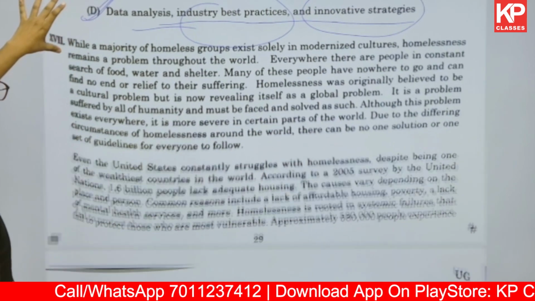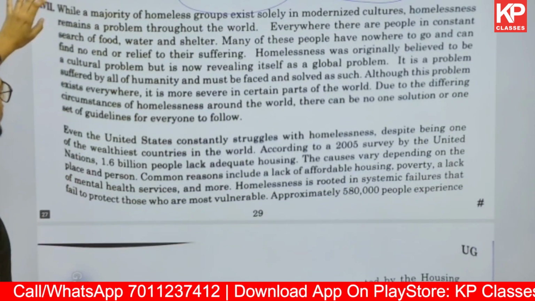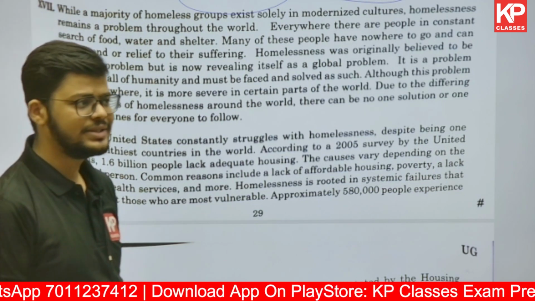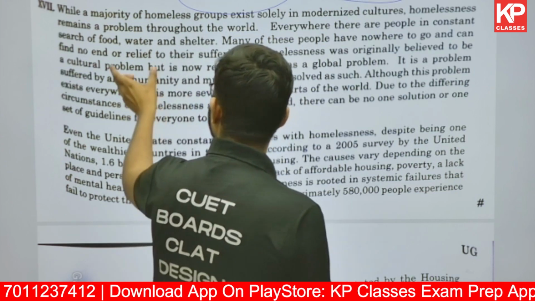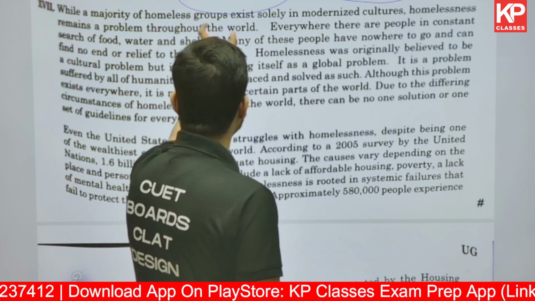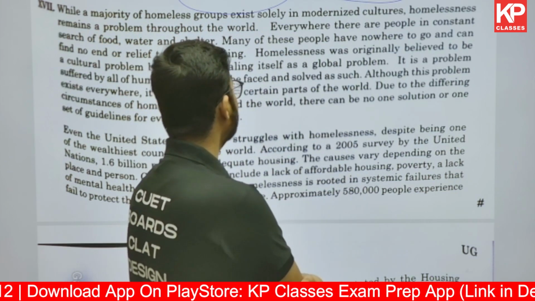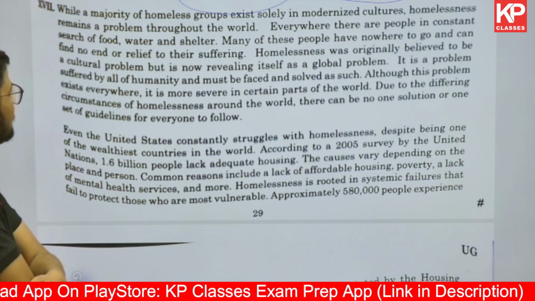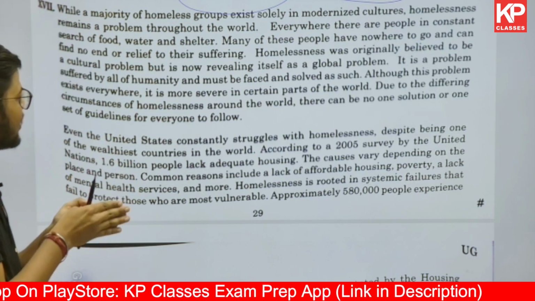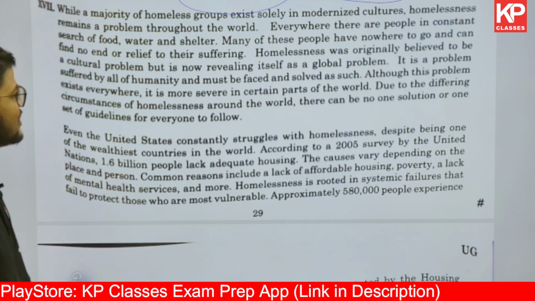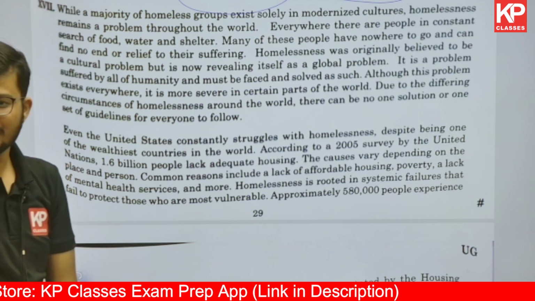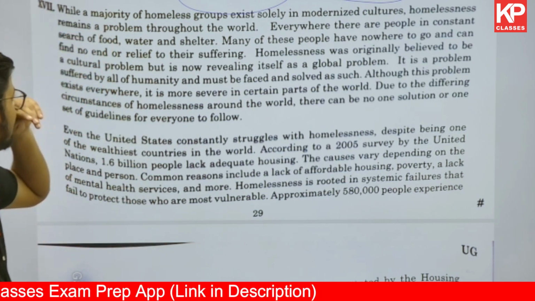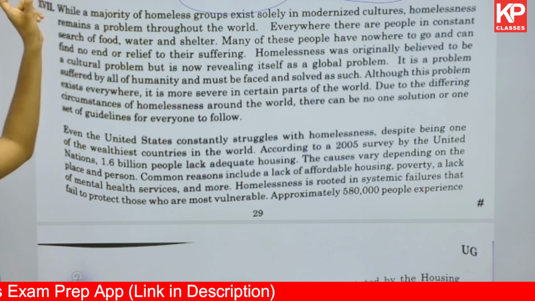Then moving ahead, this second passage in the logical reasoning section is given. It says that while a majority of homeless groups exist solely in the modernized culture, homelessness remains a problem throughout the world. कि आज के in the present modern culture there are majority of the homeless people, and homelessness remains a problem throughout the world.